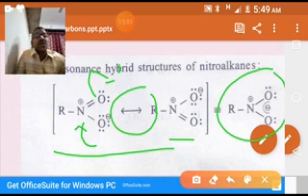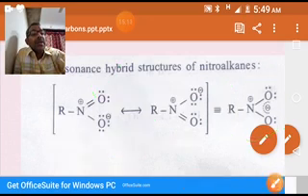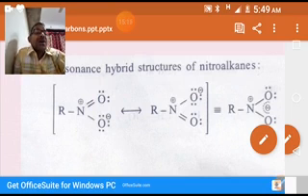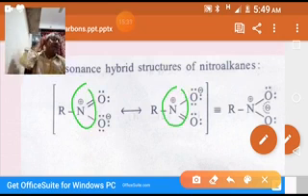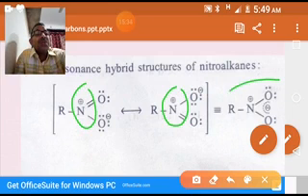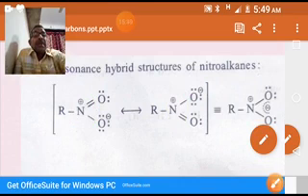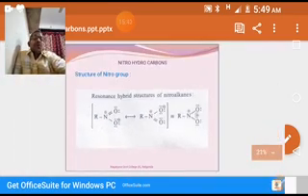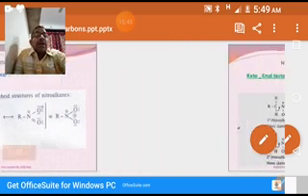That means the minus charge, the electron charge, is delocalized between three atoms, oxygen, nitrogen, oxygen. So in these two structures, nitrogen is containing plus charge. You see, this is a nitrogen plus charge. Okay, this is the resonance hybrid of this nitro group.